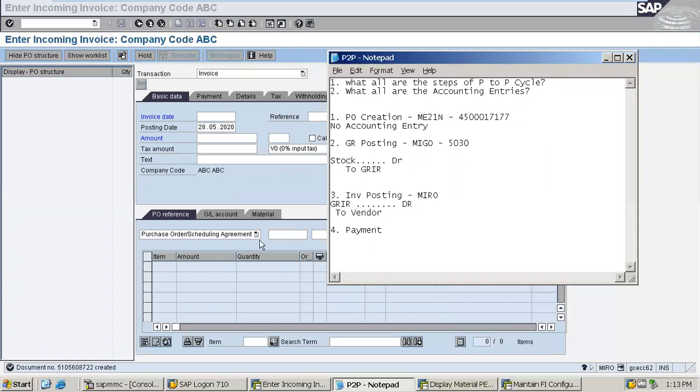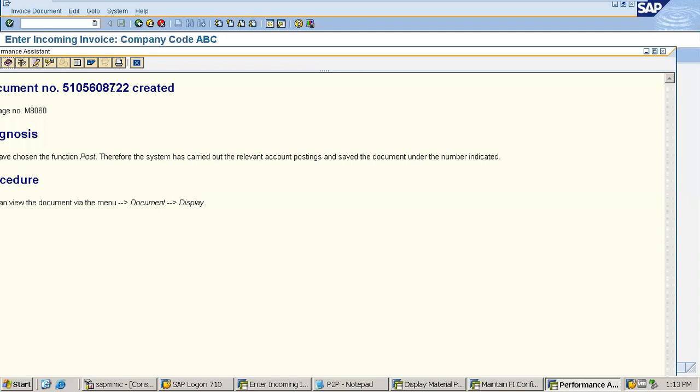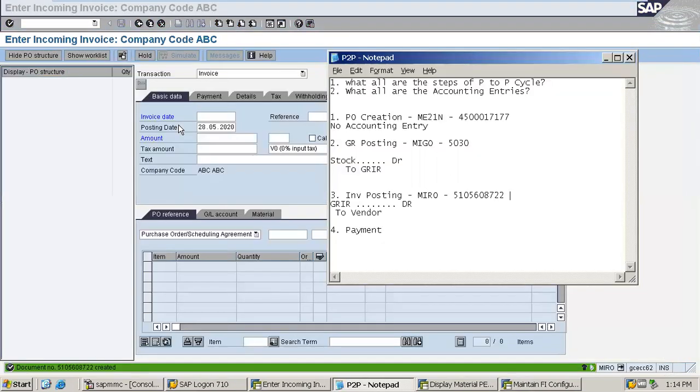So in the invoice posting, now here in SAP the document has got posted, means the invoice has got posted. Now I'm going and picking up the document number, and I'll be writing down the document number. The document is copied, and going to the notepad, let me write down the document number. It is written, and then I'm going to display the purchase order once again.